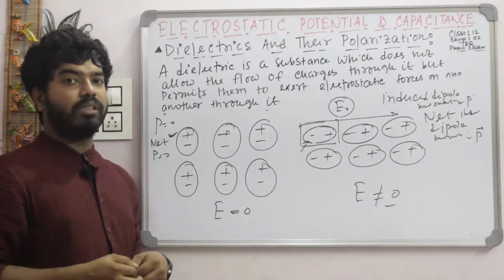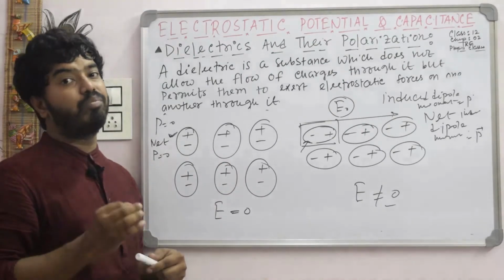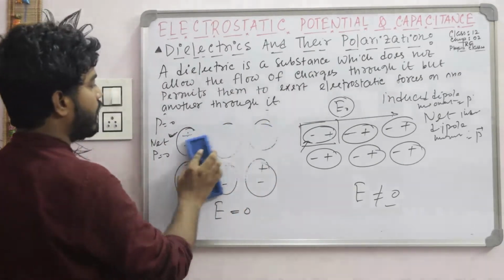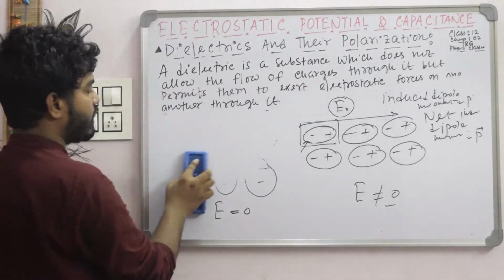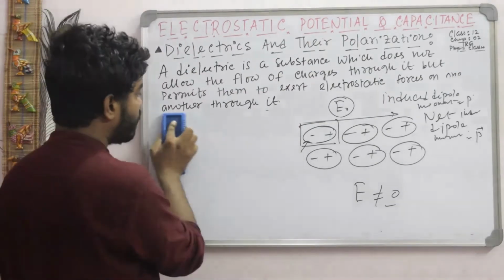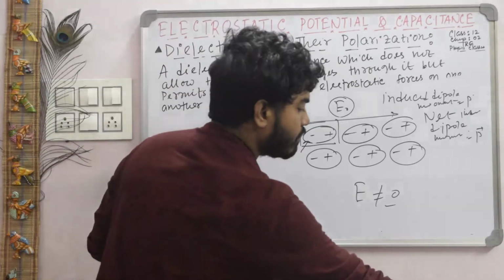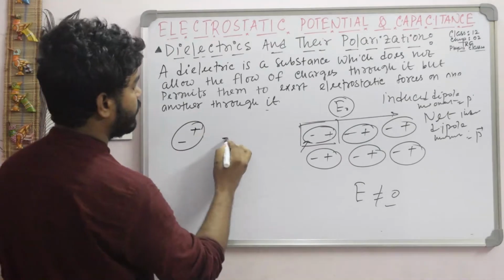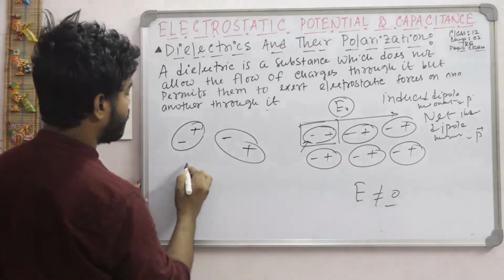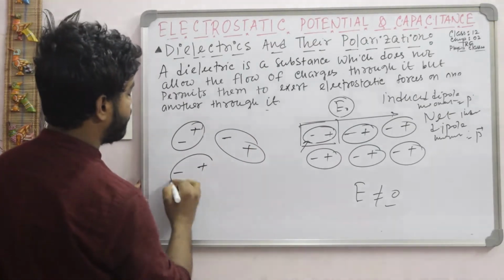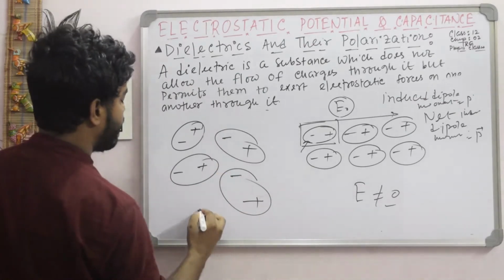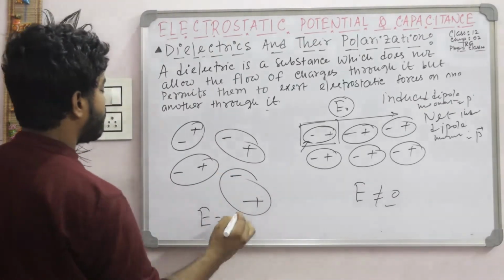Now the second part: how to polarize a polar dielectric. All of you know about polar dielectrics. In a polar dielectric, the center of mass of positive charge does not coincide with the center of mass of negative charge, like this. Here the initial condition is E equal to 0, there is no electric field.